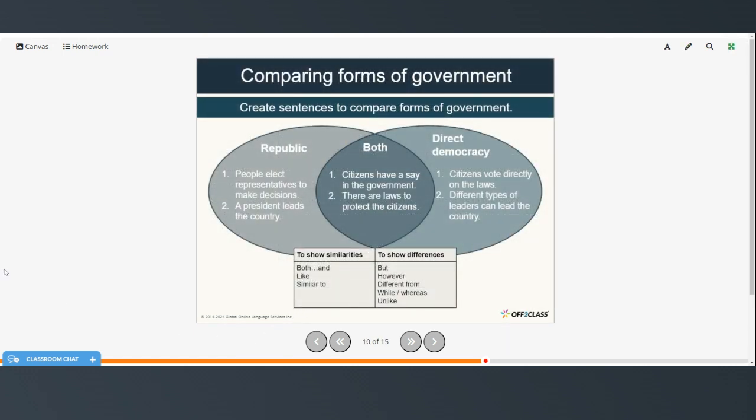All right, so comparing the forms of government. You want to create some sentences to compare these forms of government. To show similarities, you can use both. So in both a republic and a direct democracy, citizens have a say in their government. Or you can talk about the differences between the two with these things that are outside the Venn diagram. So go ahead and try that on your own.